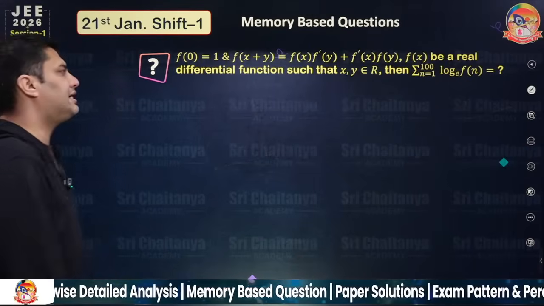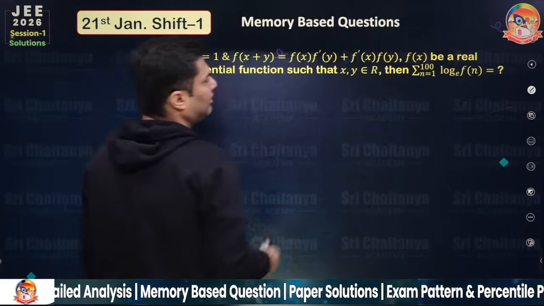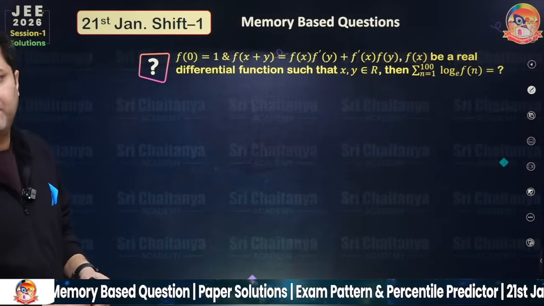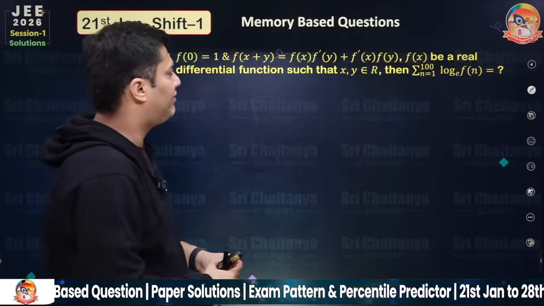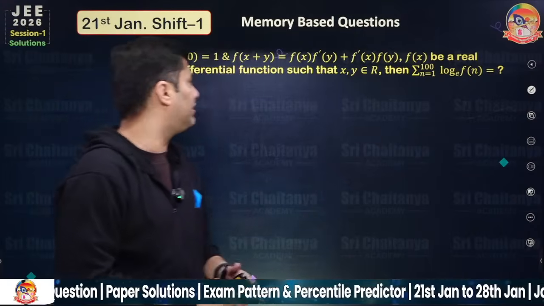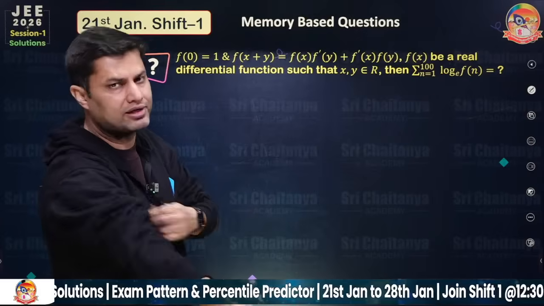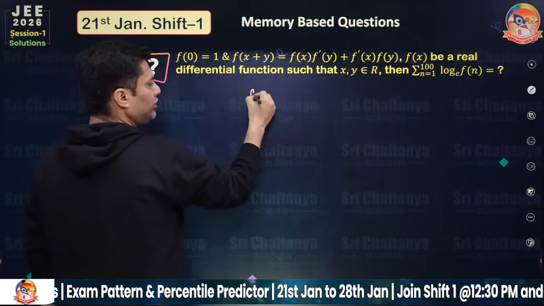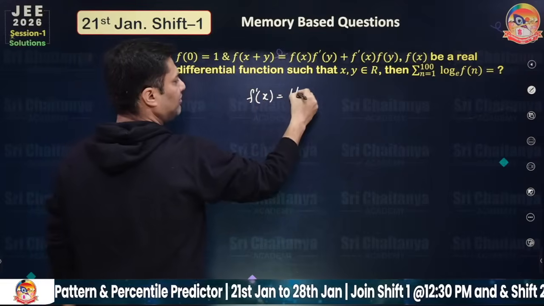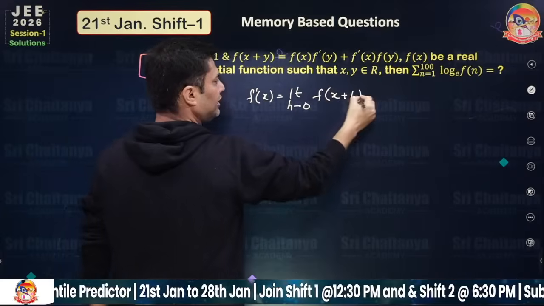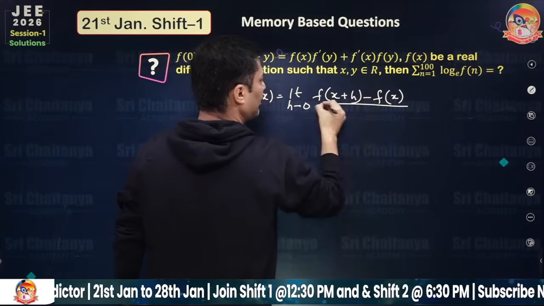The next question says f of x plus y is a functional equation given that f of x plus y is f x into f dash y plus f dash x into f y. Fx is a real differentiable function. You need to find sigma ln f, and that means you need to find f x. So in these types of questions you need to start with the differentiability first principle rule which says f dash x is limit h tending to 0 of f of x plus h minus f x upon h.